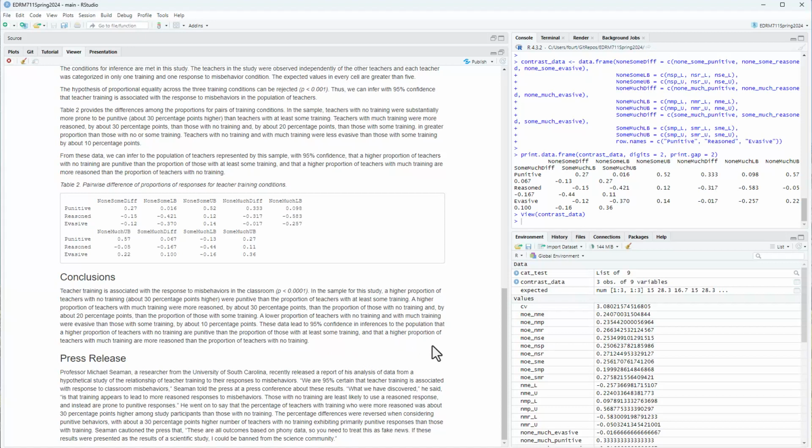And also that a higher proportion of teachers with much training are more reasoned than teachers with no training. So again, none to much on the reasoned. If I look at the lower bound, it's in favor of reason by 59 percentage points. And the upper bound here, it's in favor of reason by 5 percentage points. Now again, those are minuses, and that's why the upper bound here is the 5. If I took the minus away and talked about the much group first, then I would say the much group is between 5 percentage points and about 60 percentage points higher.